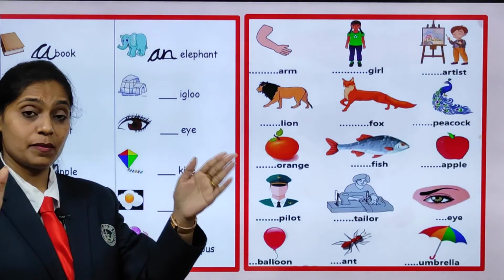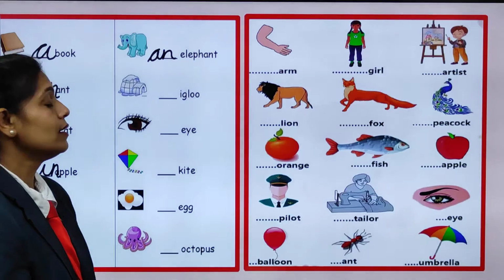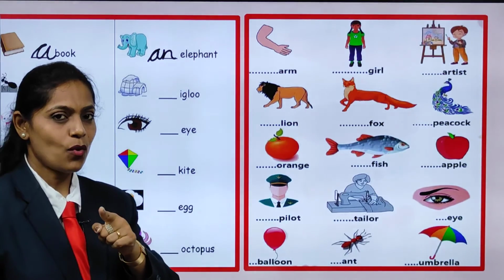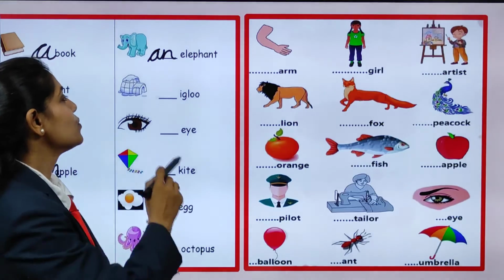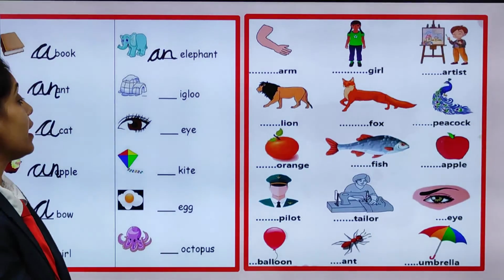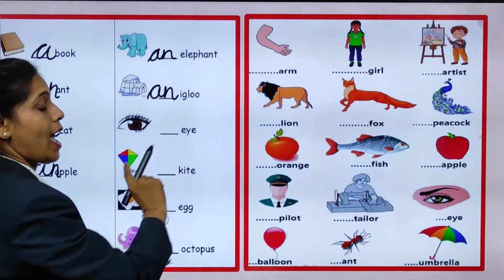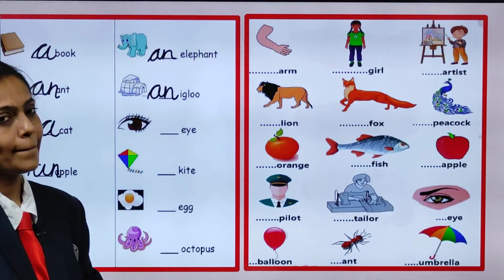Igloo. Yes, it is made of ice blocks, right? So, what is the initial sound there? I. And is I a vowel? Yes, very good. So, what are we going to write here? Yes, we are going to write here an. That is an igloo.